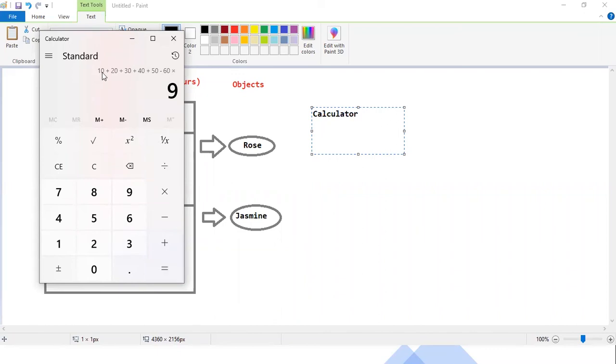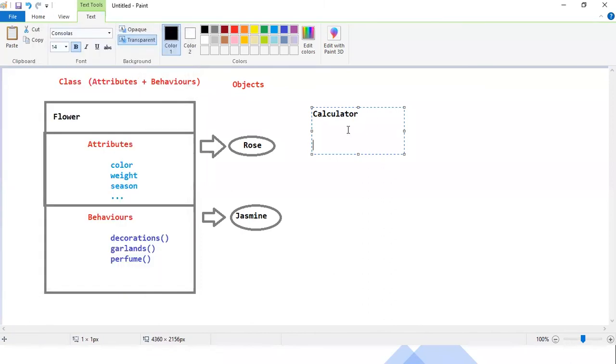First 10 plus 20 will be done, then 30 will be added to that, then 40, then 50. For the whole result, subtraction happens, and for the whole result, multiplication happens. It means every time 2 operands are evaluated. You can check the final output now. To perform any calculation, only 2 operands are required, so only 2 attributes are required: num1 and num2 are the only two attributes.